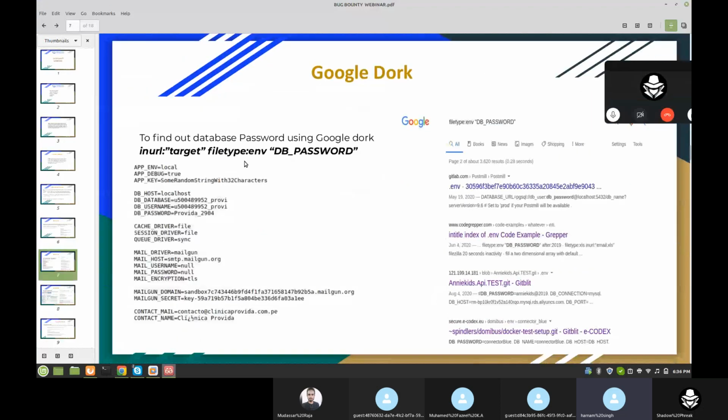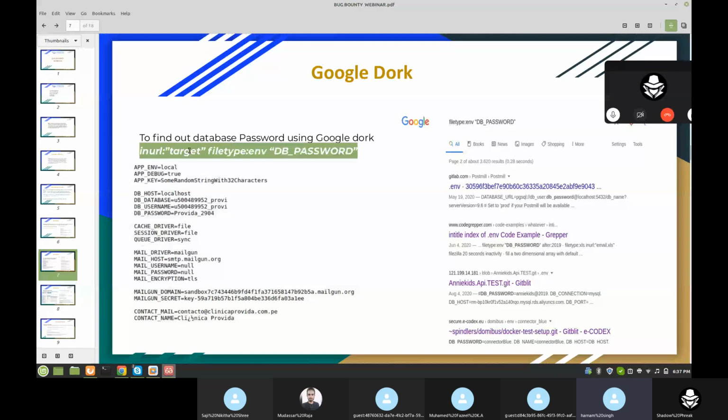DB password. We can find the database password using Google Dorks, with the URL target, our domain, and file type env. In the environment file, we will sort out the database password. Let's check.